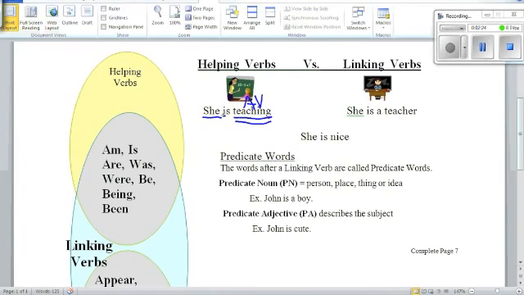Now we talked about helping verbs. We said they always come before another verb. Helping verbs can never exist on their own. So this one is a helping verb. It comes before another verb. Now, linking verbs is the new thing. Teaching is what she was doing, but this one, she is a teacher. She is our subject, and then we have this tricky word is.